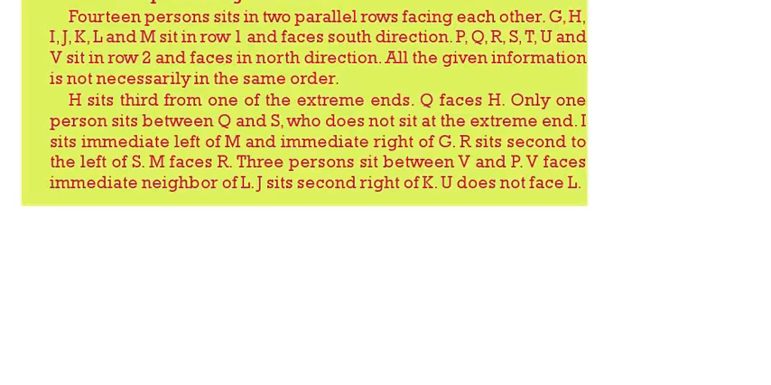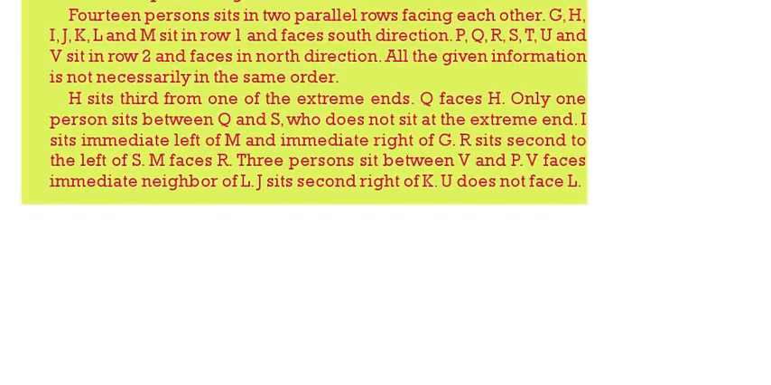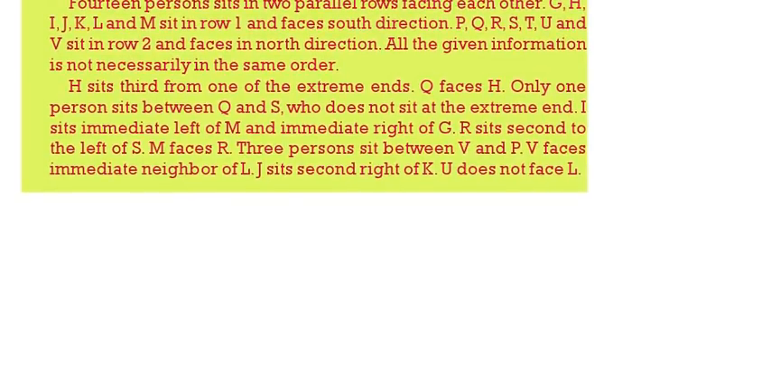I is on the immediate left of M and is on the immediate right of G. R is sitting second to the left of S. M faces R. 3 persons are there between V and P. V faces the immediate neighbor of L. J is sitting second to the right of K. U does not face L. So here there are totally 14 persons.